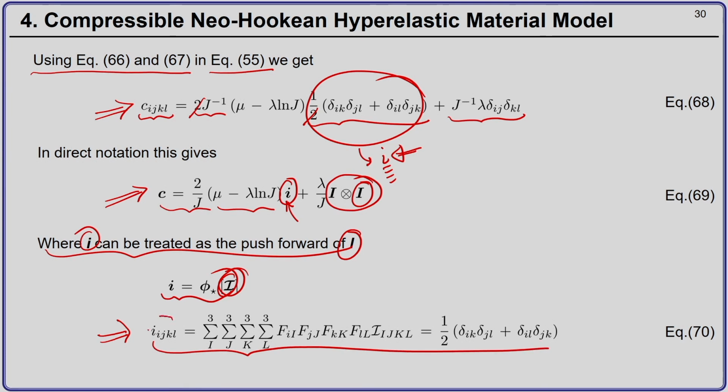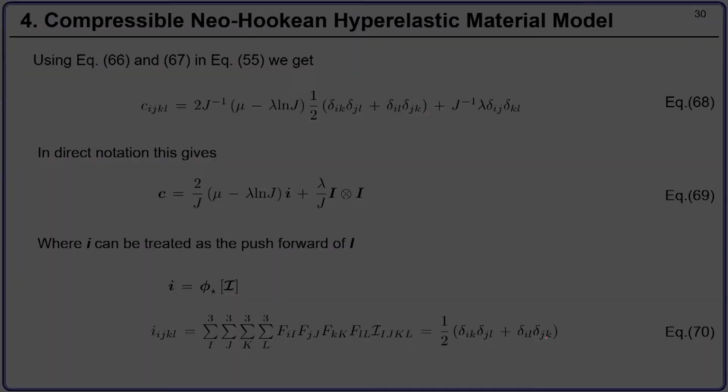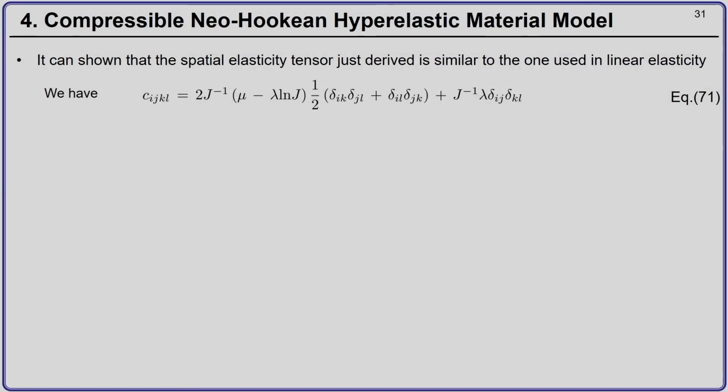Iijkl is nothing but Fii, Fjj, Fkk, Fll, capital Ijkl, which is equal to 1 by 2 (delta Ik, delta Jl plus delta Il, delta Jk). So, now we have shown that the spatial elasticity tensor we have just derived is similar to the one which is used in linear elasticity.